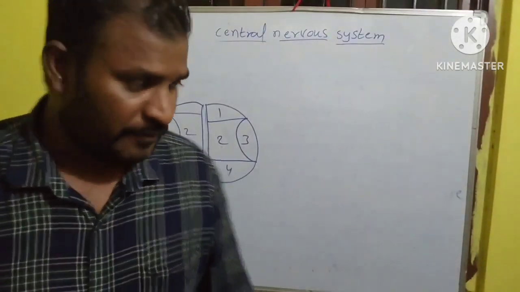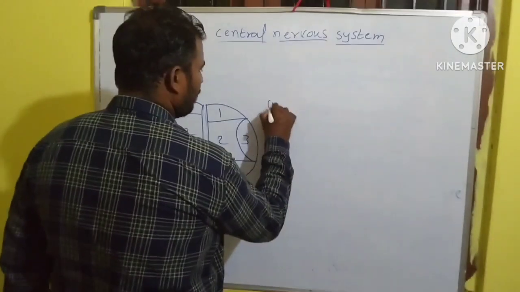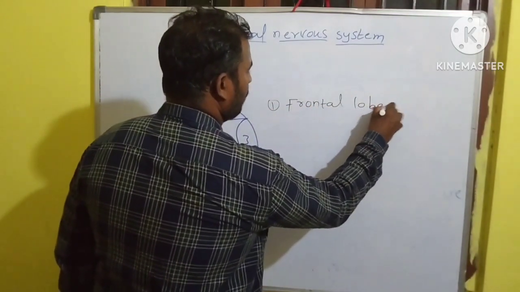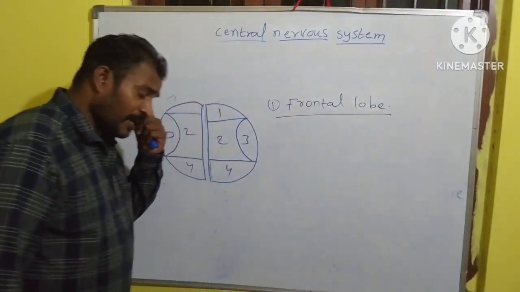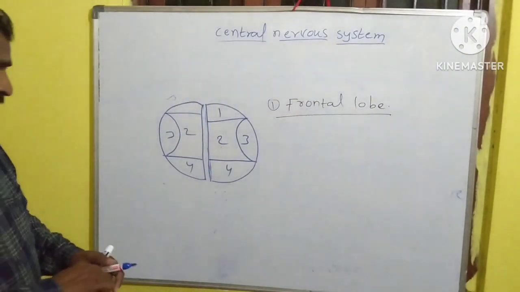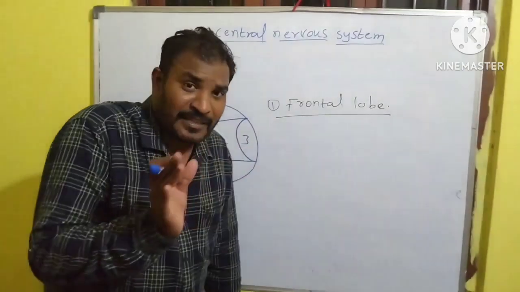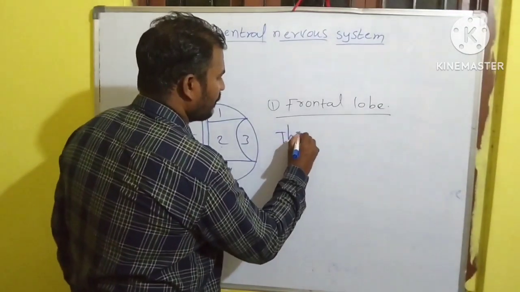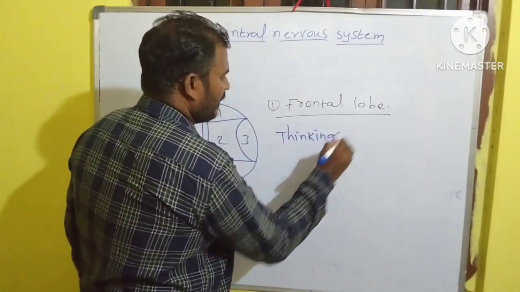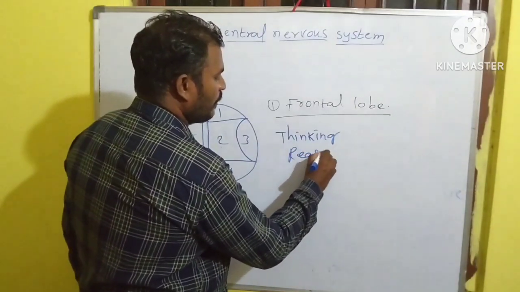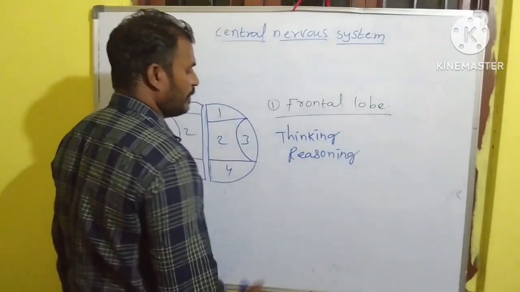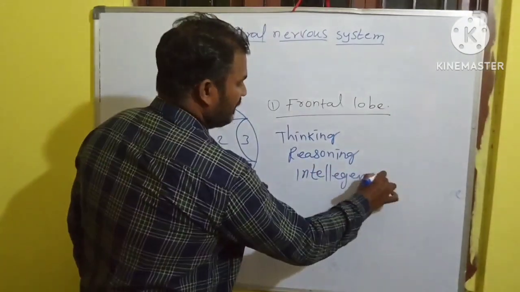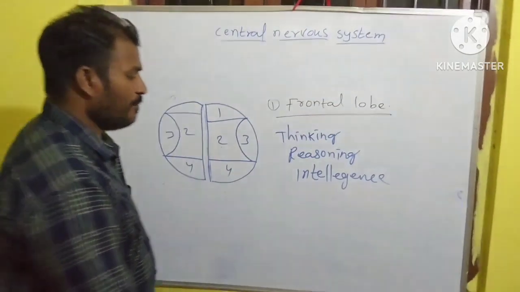The first one is the frontal lobe. It helps in analyzing information regarding thinking, reasoning, intelligence, and memory.